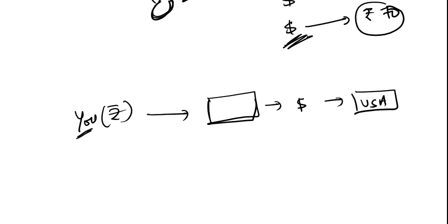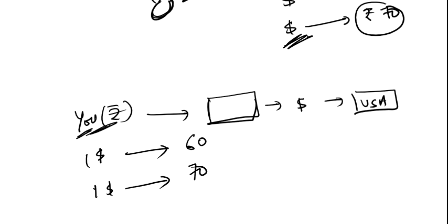Now suppose the value of $1 is 60, but now the value increased to 70. Earlier you would have to give only 60 rupees to get $1, but now because the value of the dollar increased, you have to give 70 rupees to get $1.